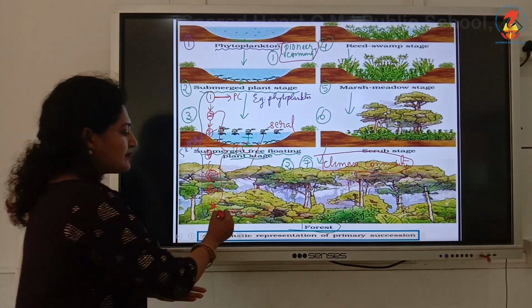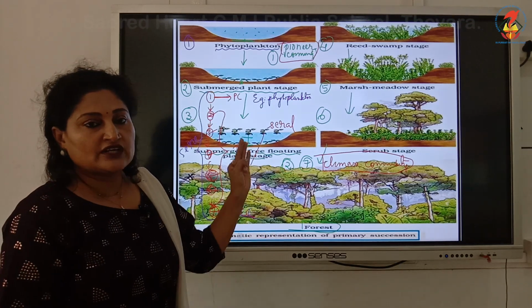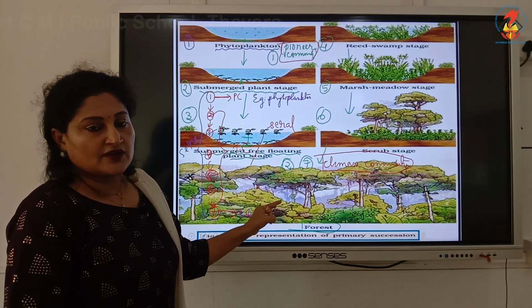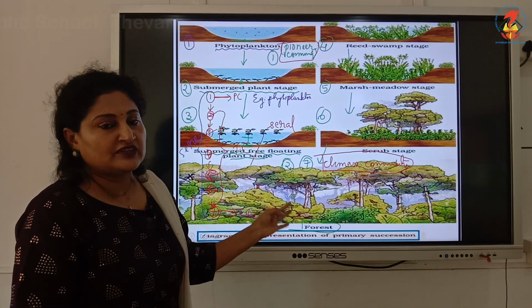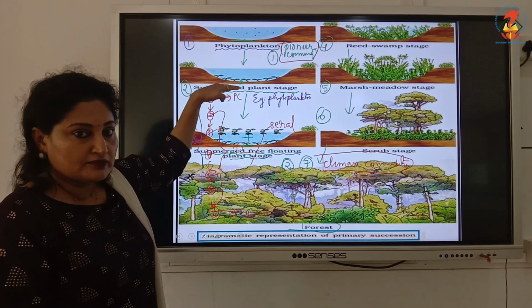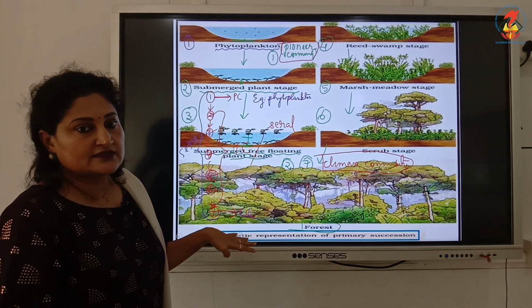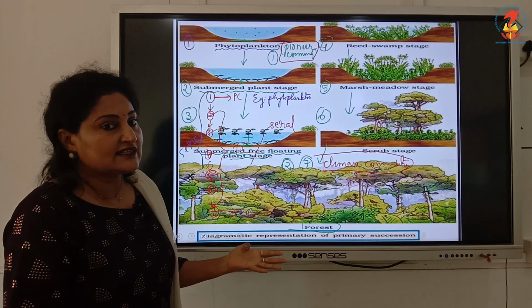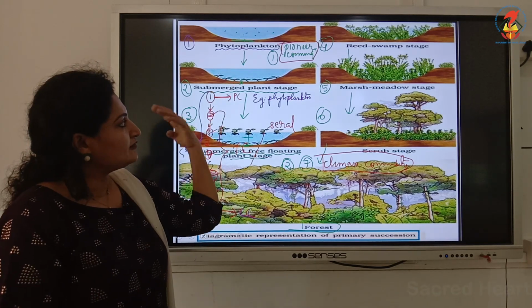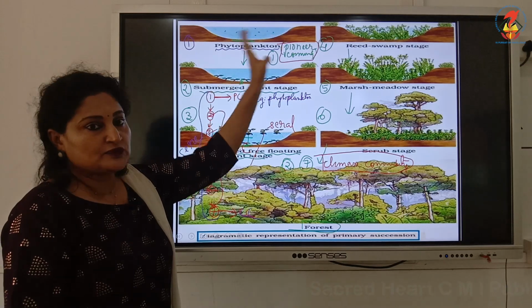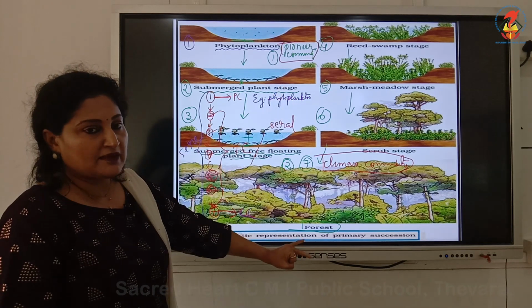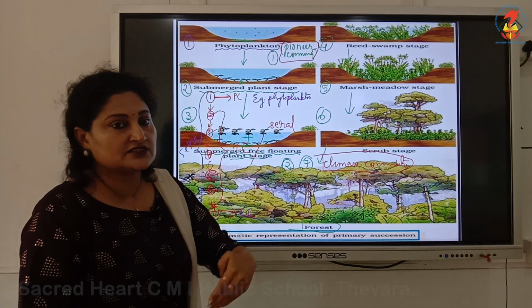Third point, what is climax community? The last stage of the ecological succession or the last biotic community, that is the dense forest, which is stable and in equilibrium with the environment, is called the climax community. And the fourth point is the intermediate stages in between the pioneer and climax. What are those stages called? They are called the seral communities or the transitional communities. So with this example, I explained those 4 concepts which were introduced in the first slide. Only with the example you can understand. What is pioneer community, what is climax community, what is transitional community, and the entire sequence is called sere.